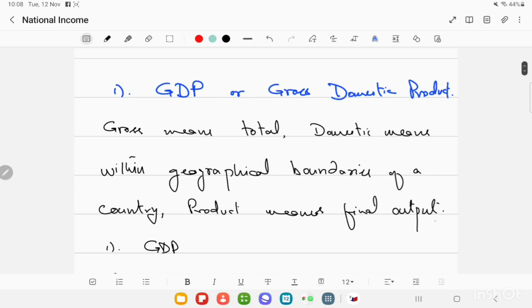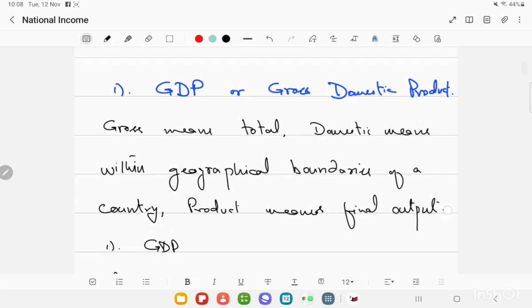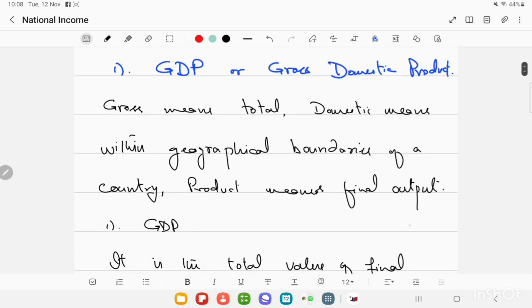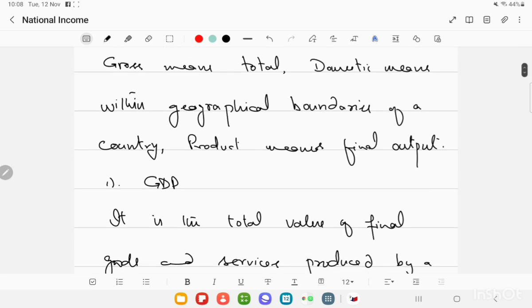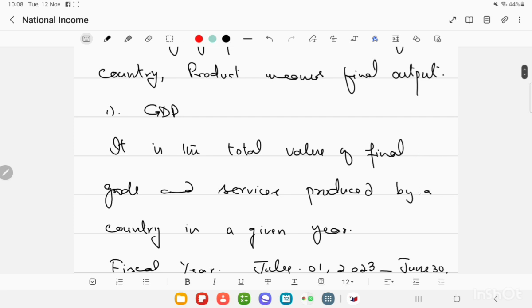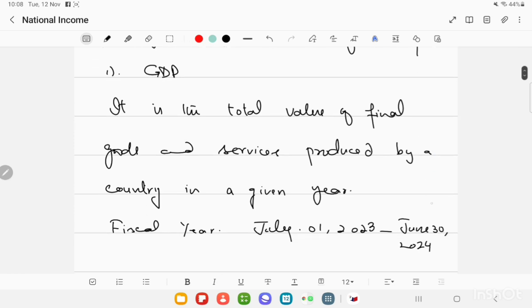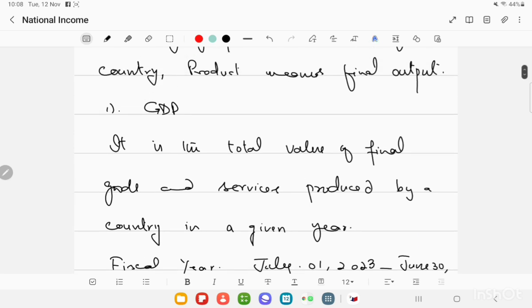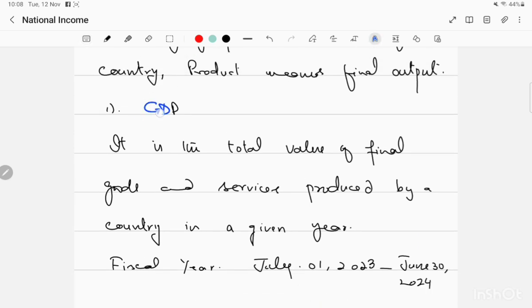GDP, or gross domestic product: gross means total, domestic means within the geographical boundaries of a country, and product means the final output produced by a country in a given year. So GDP, its definition, is the total value of final goods and services produced by a country in a given year. I will make it bold, that is what is meant by GDP. So it is the value of all the final goods and services produced by a country in a given year.